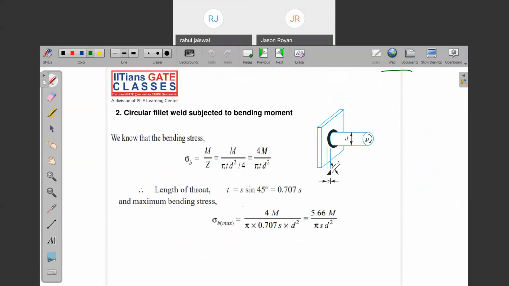Note down, circular fillet weld subjected to bending moment. But it is subjected to bending moment instead of twisting. The bending equation we have to use. That's why I told you while starting the machine design subject, what is the importance of connectivity between SOM and machine design? The same formula we need to use, that's it. What is section modulus? I by y maximum.